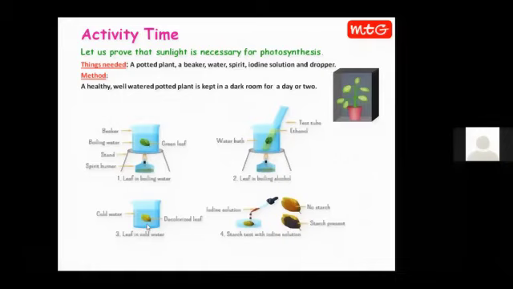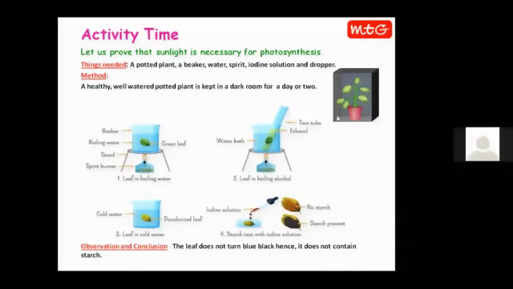After that, the leaf is taken out and put on a slide or a flat surface and a few drops of iodine solution are added to it. Now, these are two results. Which result will be obtained in this case, we will discuss. Here, this is the result which we will obtain. The leaf does not turn blue-black, hence it does not contain starch.